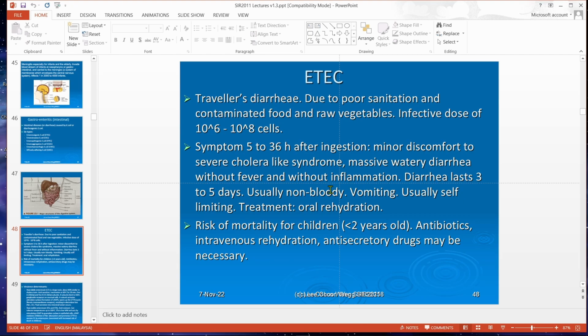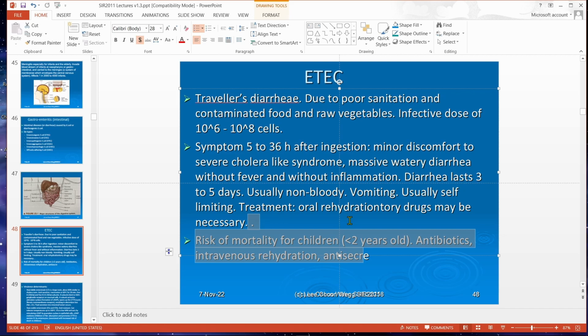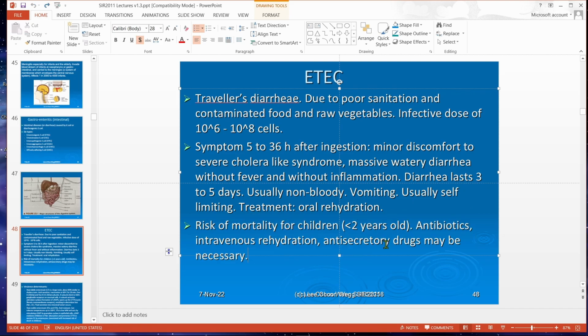Okay, if there's blood, that means there is scarring. The bacteria is invasive, causing damage to your lining. The treatment is oral rehydration. Then the risk of mortality is only for children.